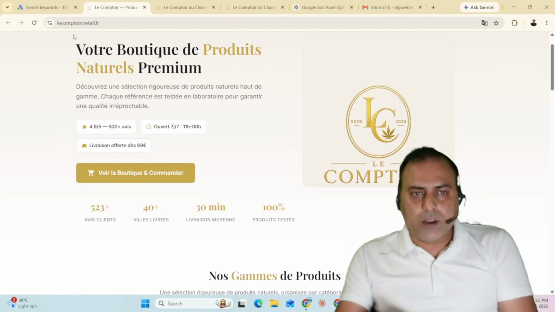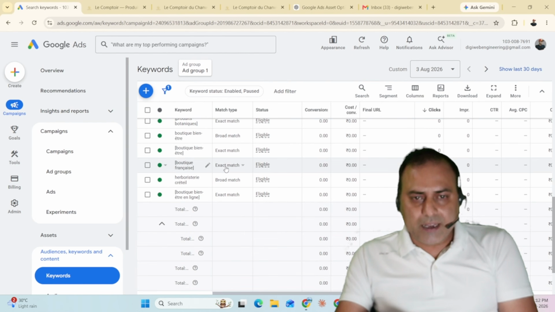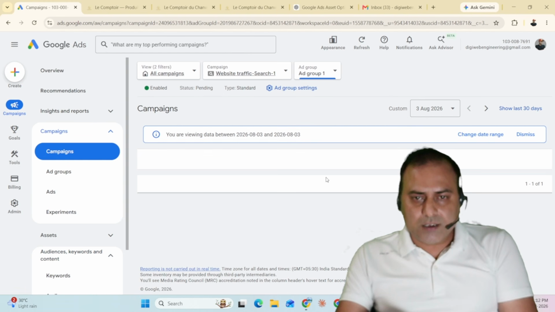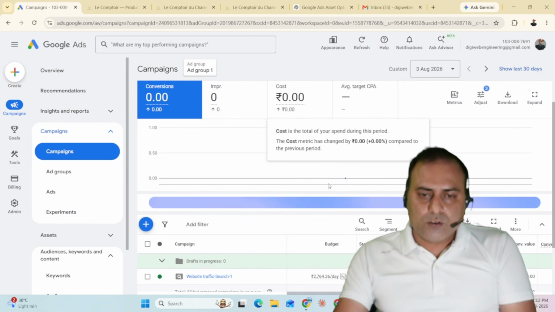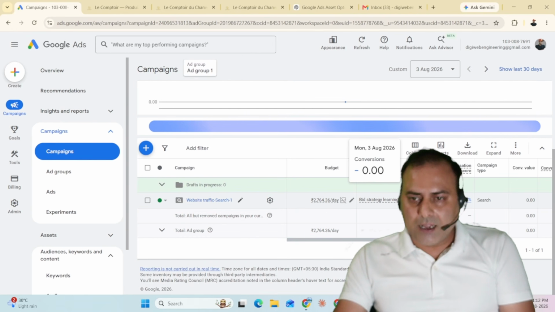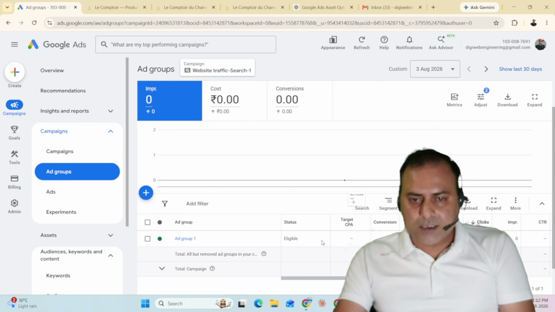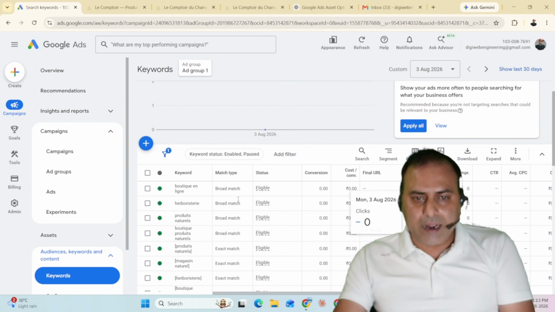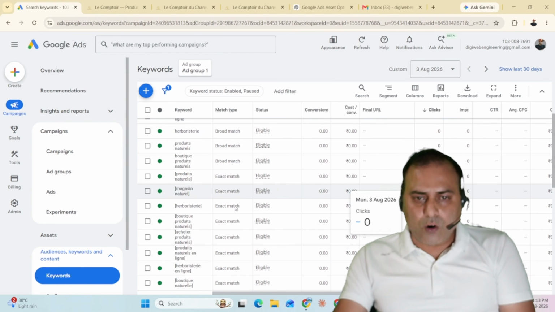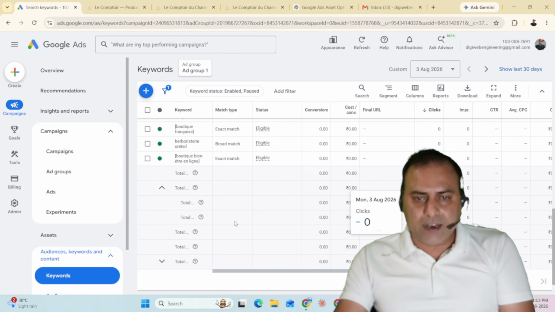As you can see, I have done some cloaking in that, and these are my keywords, and this is my campaign which I recently created just a few minutes back. So you can check this. This has a bid learning status and a 94 optimization score. If I click on this, you can check this is an eligible campaign, and in the ad group this is an enabled, eligible campaign, and these are some broad match and exact match keywords which I have used.